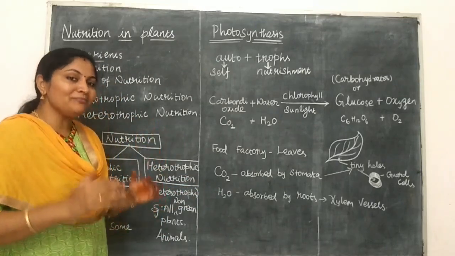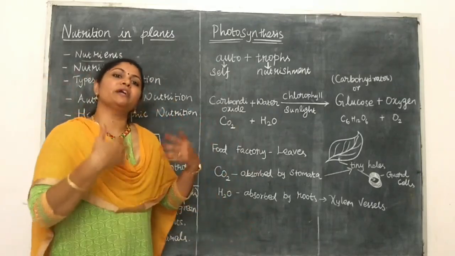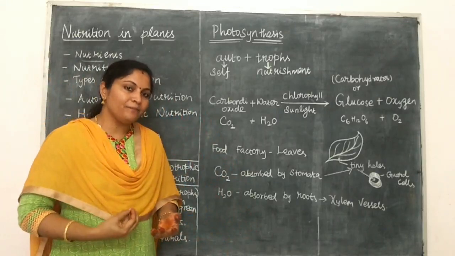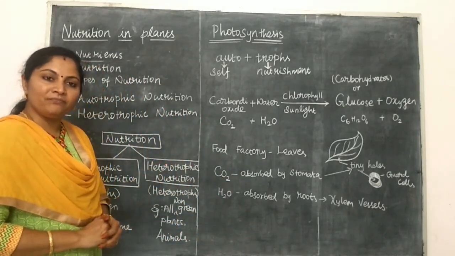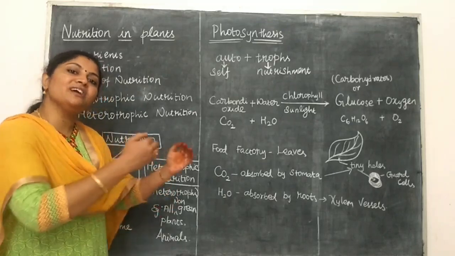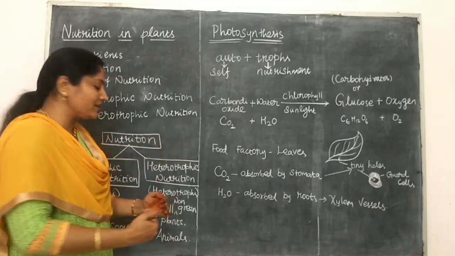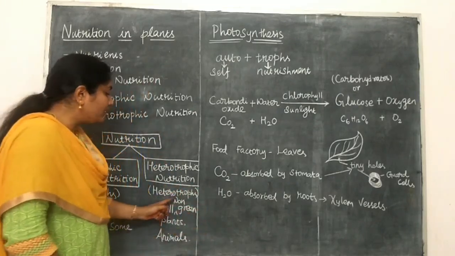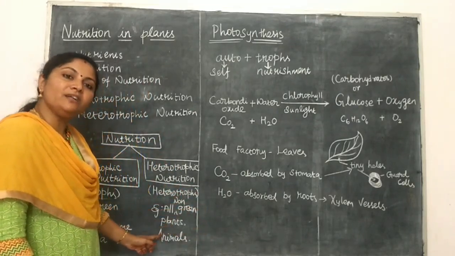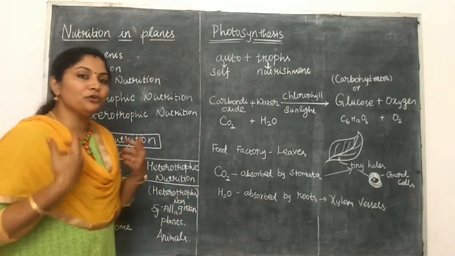If an organism depends on other organisms or other plants for food, that nutrition is said to be heterotrophic nutrition. Those organisms under heterotrophic nutrition are called heterotrophs. Examples: all non-green plants and all animals, even human beings.